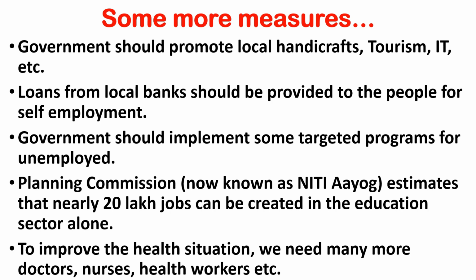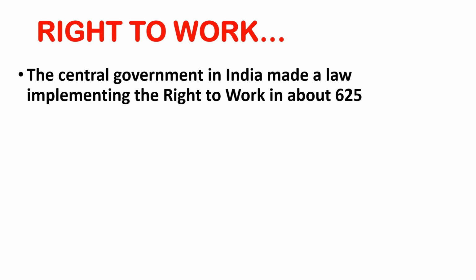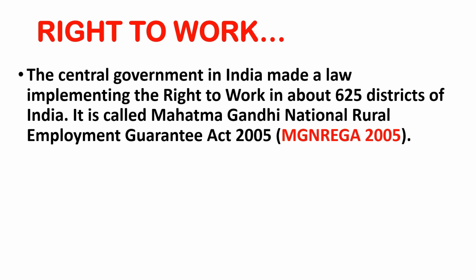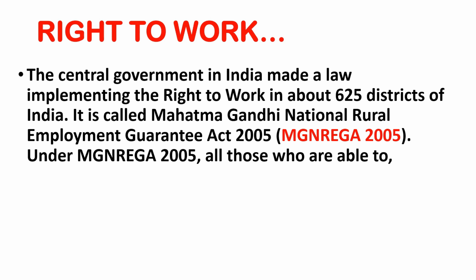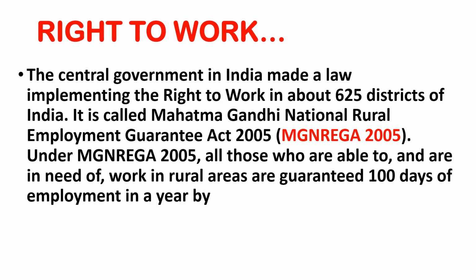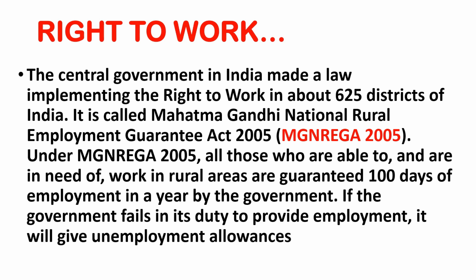One major decision taken to give work to the rural population was MGNREGA 2005. The central government in India made a law implementing the right to work in about 625 districts of India. It is called the Mahatma Gandhi National Rural Employment Guarantee Act 2005, that is MGNREGA 2005. Under MGNREGA 2005, all those who are able to and are in need of work in rural areas are guaranteed 100 days of employment in a year by the government. If the government fails in its duty to provide employment, it will give unemployment allowances to the people.